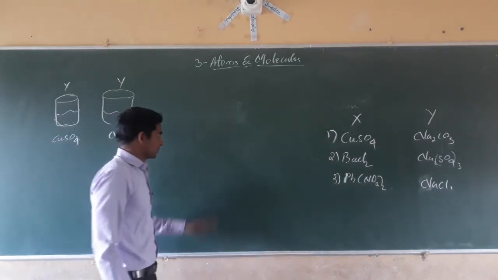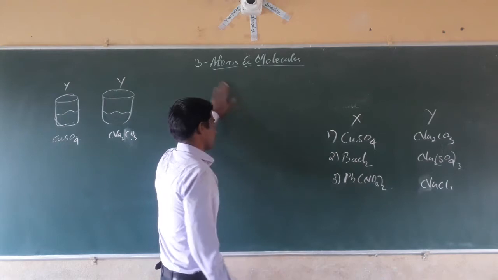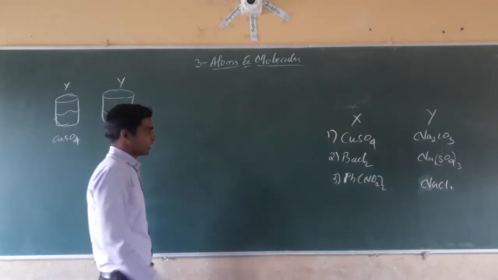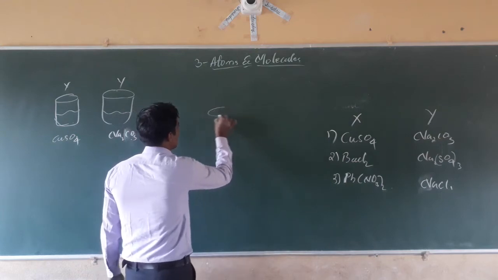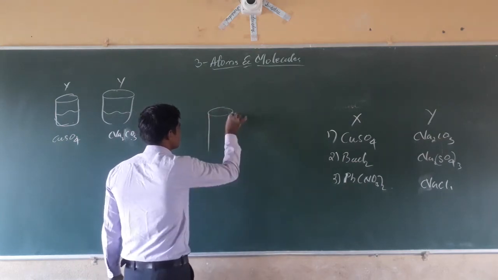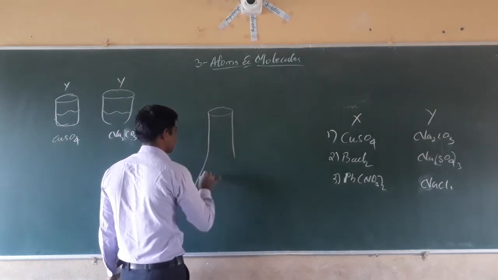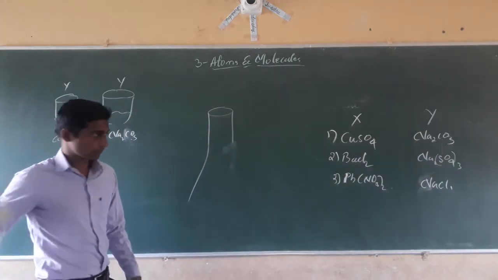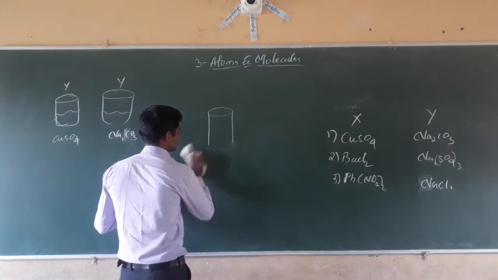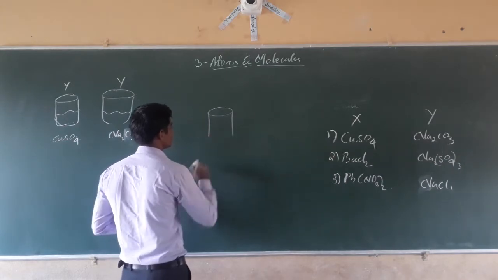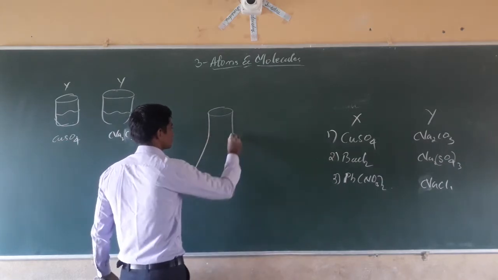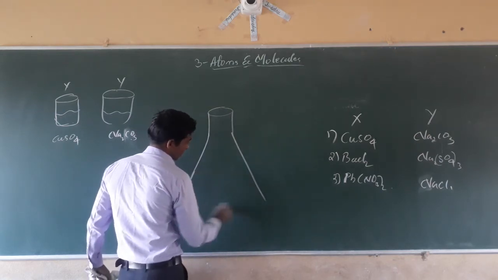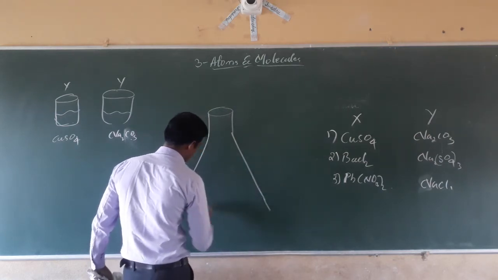The next, dear students, we have to take a large conical flask, a large round bottom conical flask.